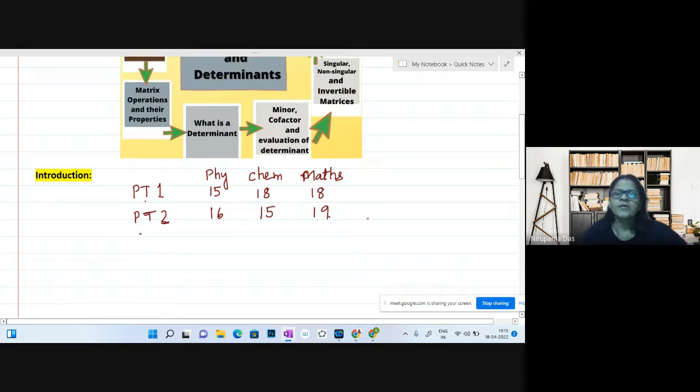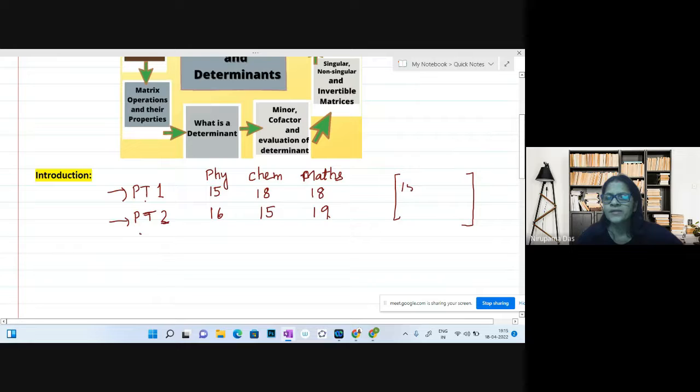Now how to write it? We have written like this. This is PT1, periodic test 1, periodic test 2, and I have taken the subjects like this. So if I write like this, I may enclose this within this bracket.